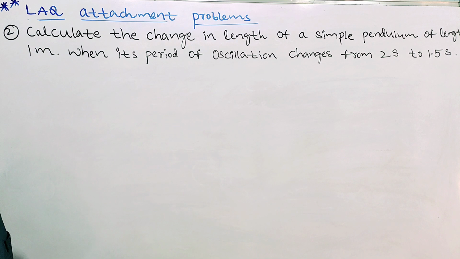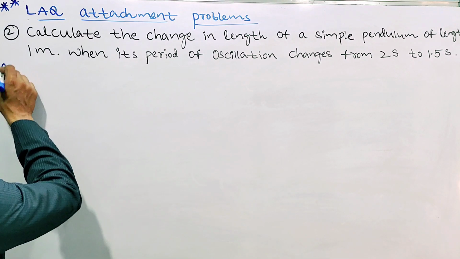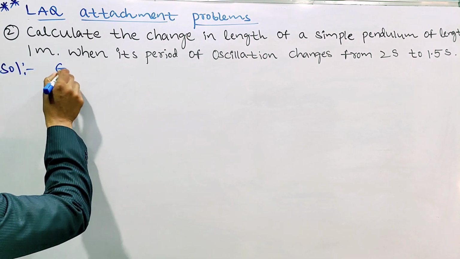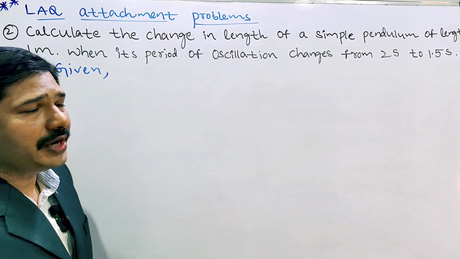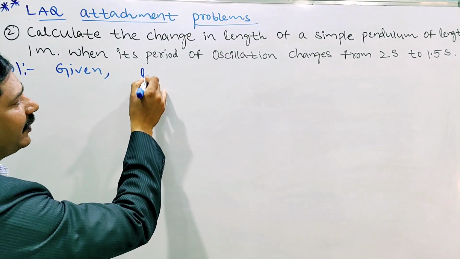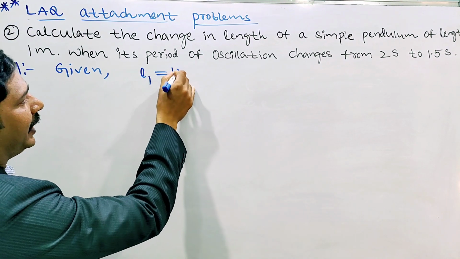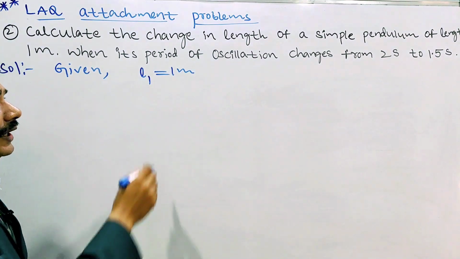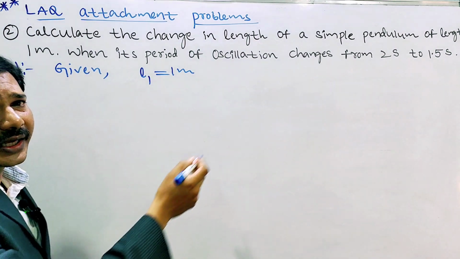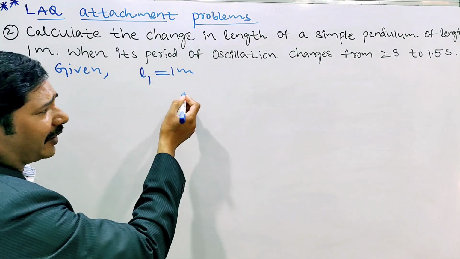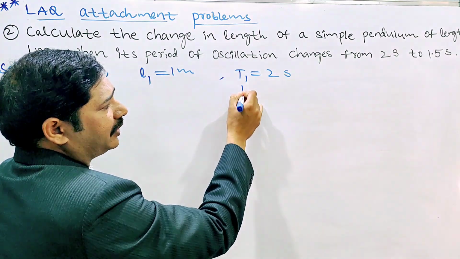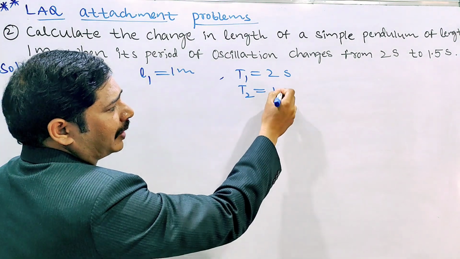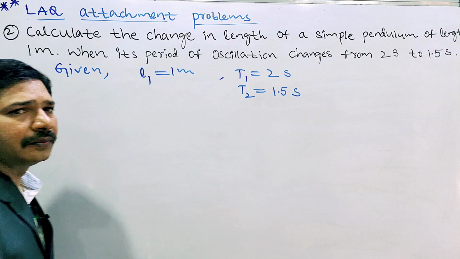Here, first of all, we have to write the given data. In this, what is given? Simple pendulum of initial length, L1 value is given. How much? 1 meter. And time periods are also given: T1 is given as 2 seconds and T2 is given as 1.5 seconds.